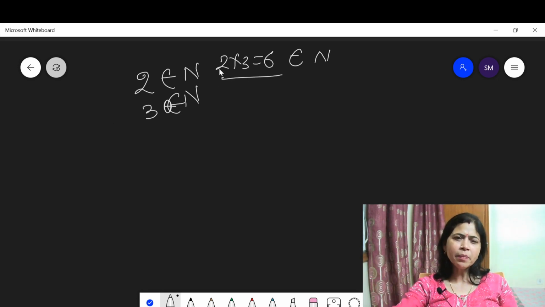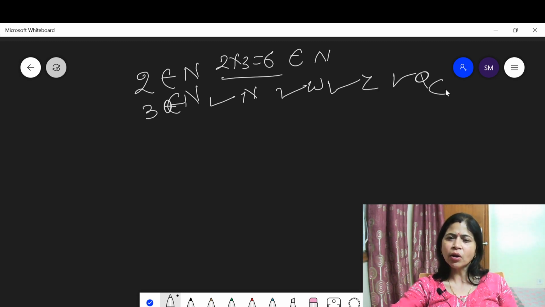So the multiplicative closure property is satisfied in the N set, W set, Z set, Q set and R set.